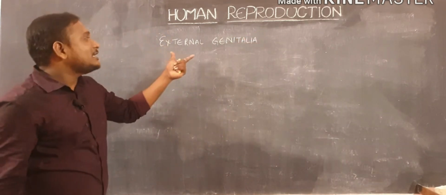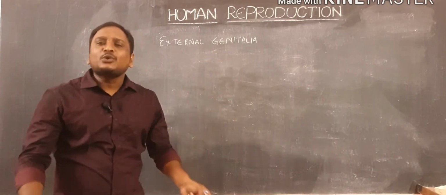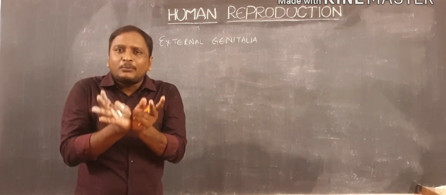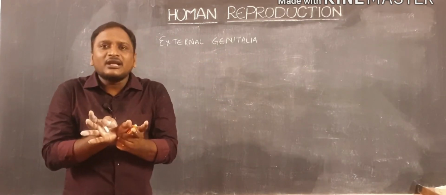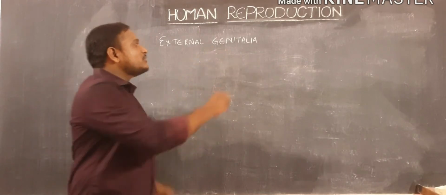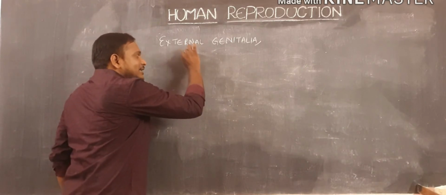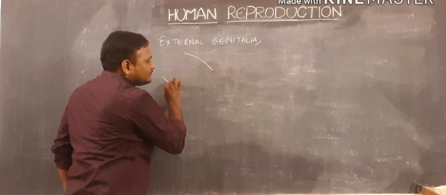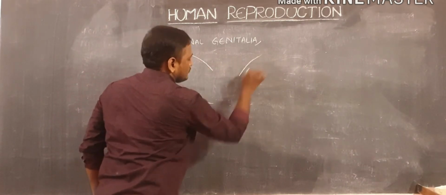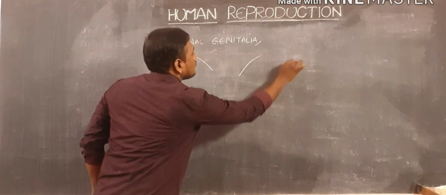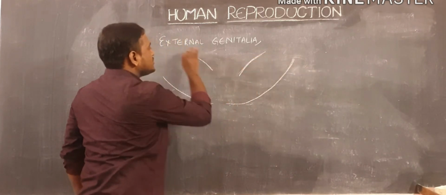Okay. External genitalia can be observed where the two hind limbs join with the body cavity. At that region, we can observe the external genitalia. In this external genitalia, different parts are present.